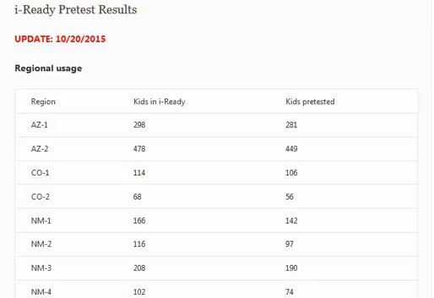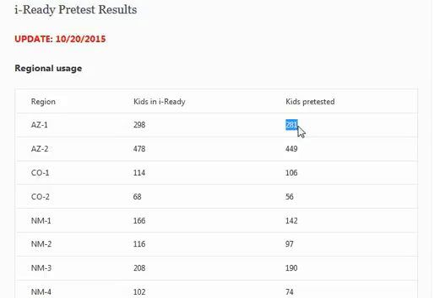Let's take a few minutes and talk about what the statistics mean for the iReady pretest. This is looking at the data from 10:20 in the evening, actually. So we're getting pretty close to having every single kid pre-tested. At the top we talk about regional usage, and we've got listed by region how many kids have been entered into iReady and how many kids have been pre-tested.